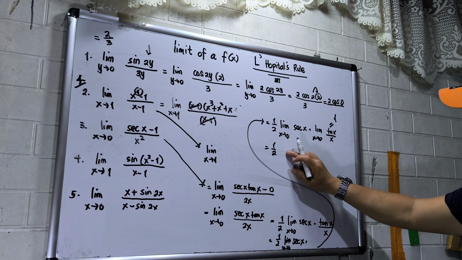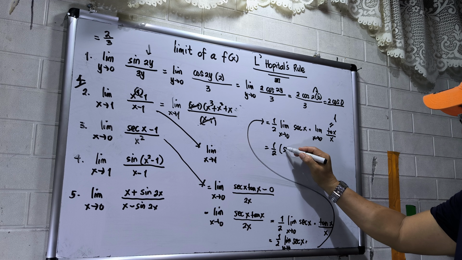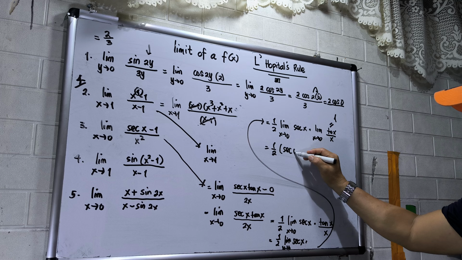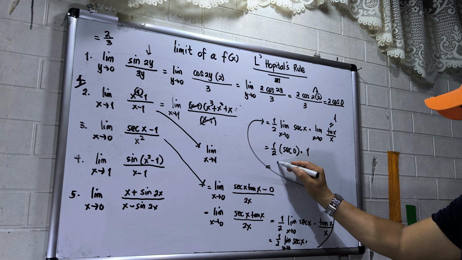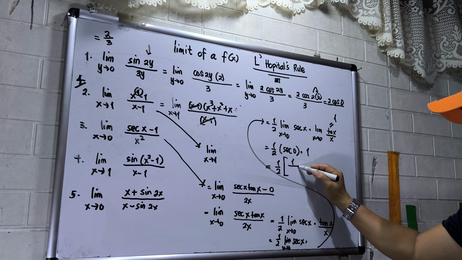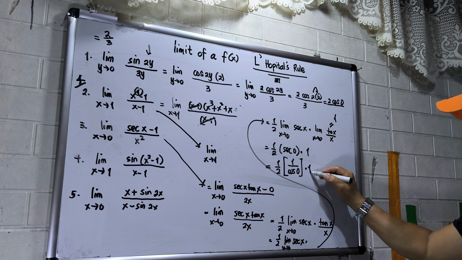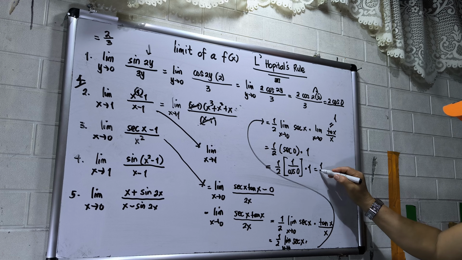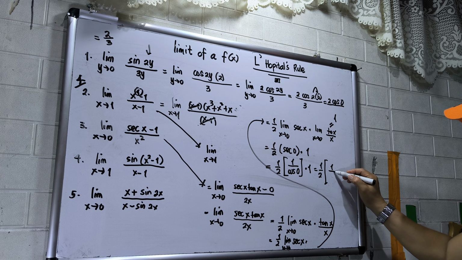So plug in the value. So this will be secant x, so multiply by secant 0, then times 1. Secant is 1 over cosine 0, then times 1, so this will be 1 over 2. 1 over cosine 0, that will be 1 over 1, right?